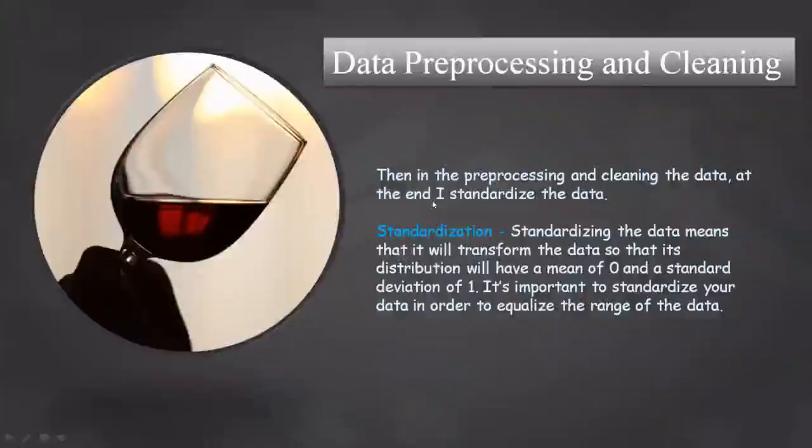Then further, in the pre-processing and cleaning of the data, at the end I standardized the data. What does standardization mean here? Standardizing the data means that it will transform the data so that the distribution will have a mean of 0 and a standard deviation of 1. It's important to standardize your data in order to equalize the range of the data.